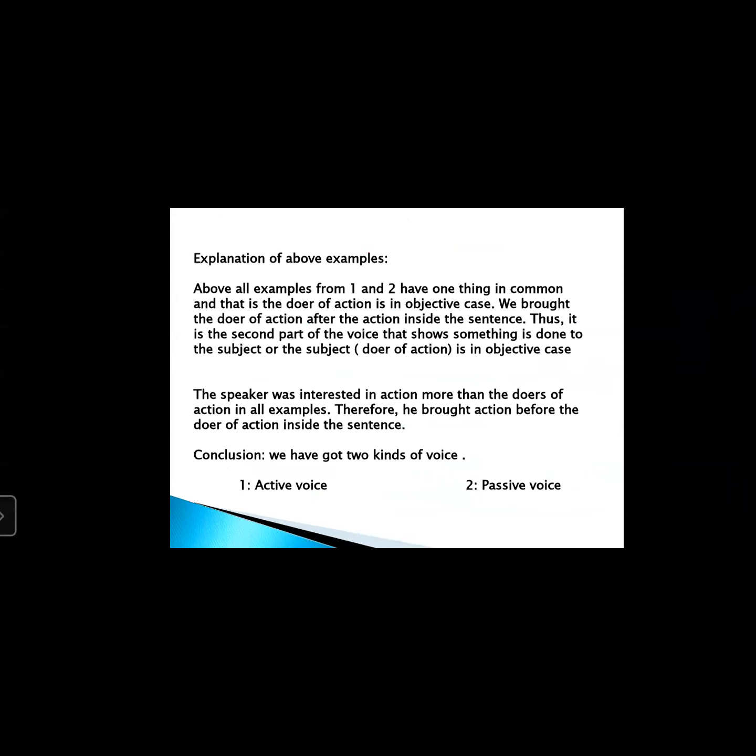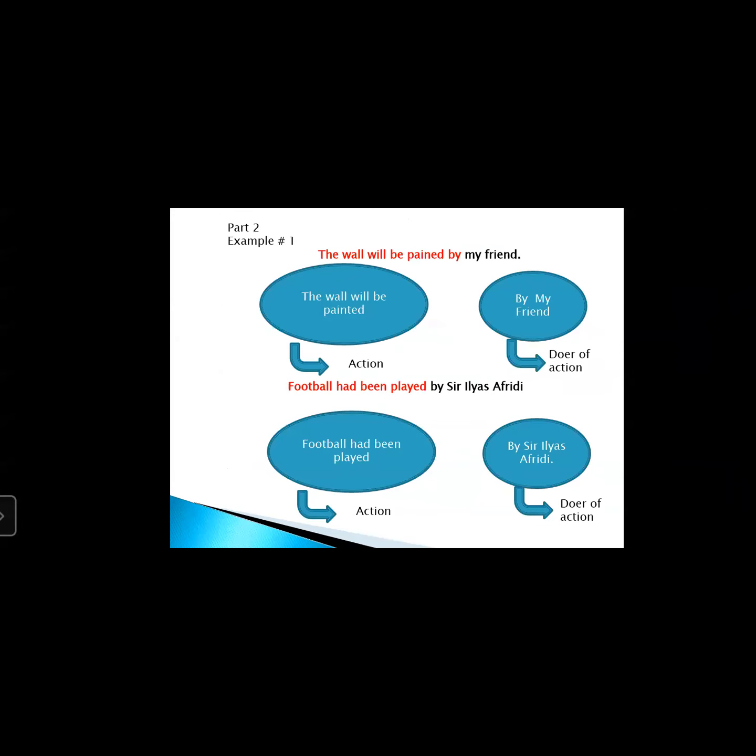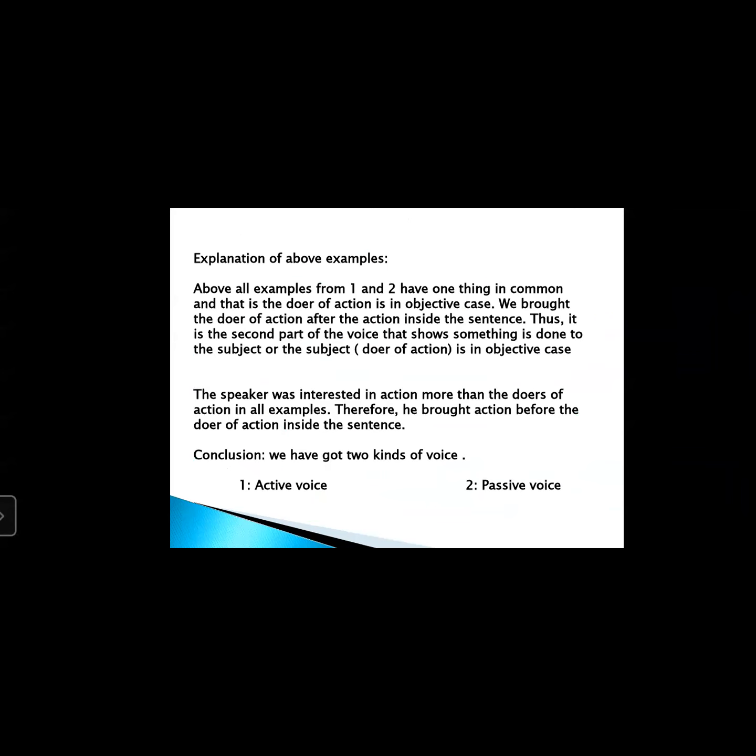In the explanation, examples 1 and 2 have one thing in common, and that is the doer of action is in objective case. Here, in which case has the doer of action come? It came in objective case. We brought the doer of action after the action inside the sentence. Thus, it is the second part of the voice that shows something is done to the subject, or the doer of action is in objective case. So the speaker was interested in the action more than the doers of action in all examples. Therefore, he brought the action before the doer of action.